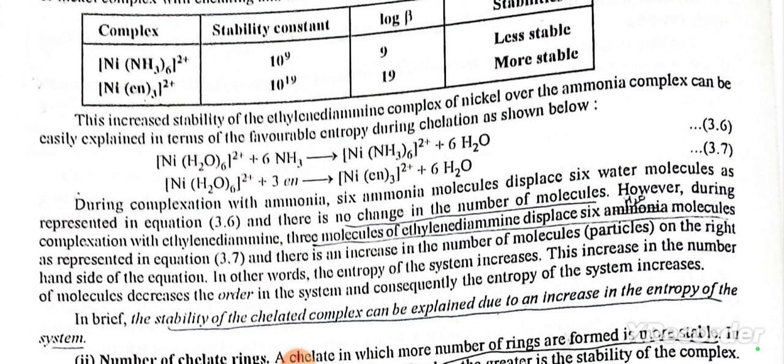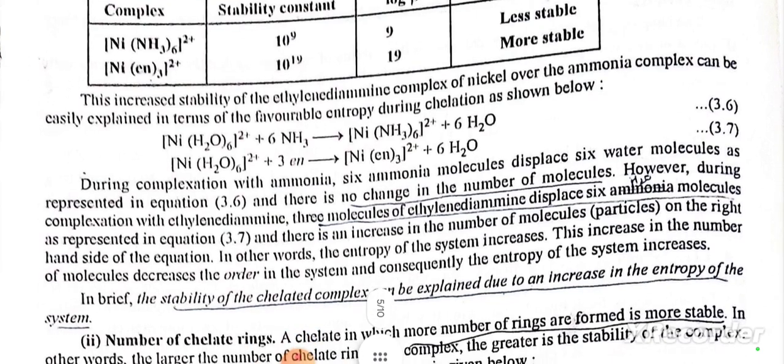[Ni(H2O)6]²⁺ plus 6 NH3 gives rise to [Ni(NH3)6]²⁺ plus 6 water molecules. [Ni(H2O)6]²⁺ plus 3 en gives rise to [Ni(en)3]²⁺ plus 6 H2O.